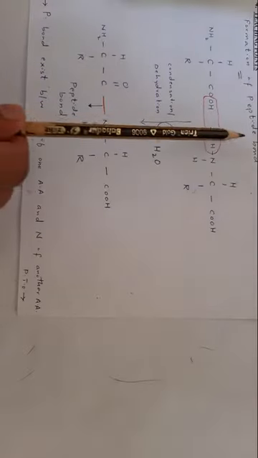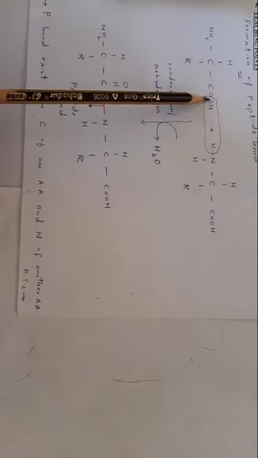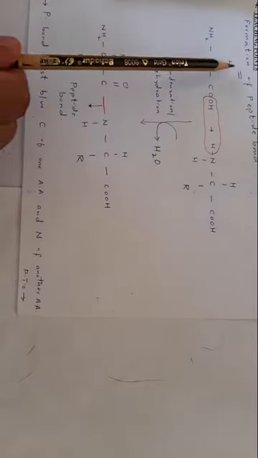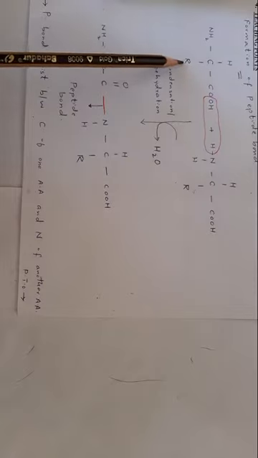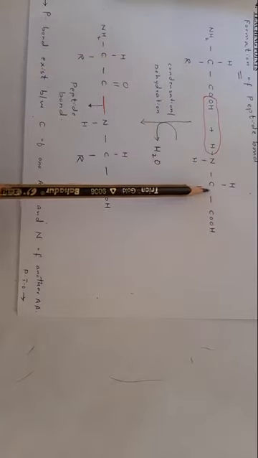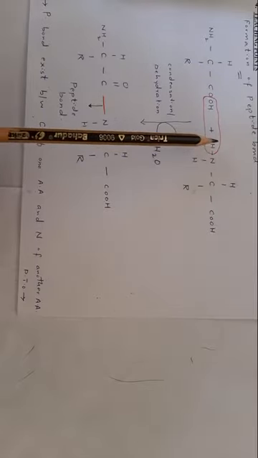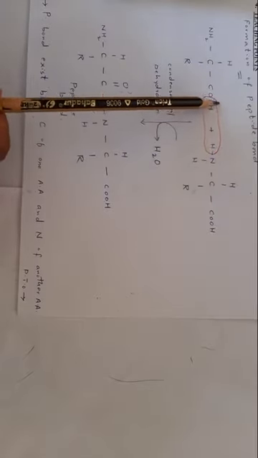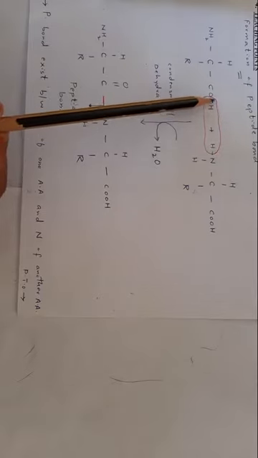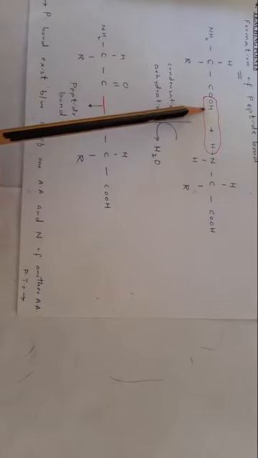Formation of peptide bond. This is one amino acid: alpha carbon, carboxyl group, amino group, hydrogen, and R group, alkyl group. This is another amino acid. Peptide bond is formed by the process of condensation or dehydration reaction, in which hydroxyl group is removed from one unit and hydrogen from another unit.